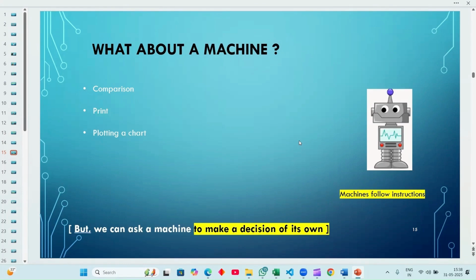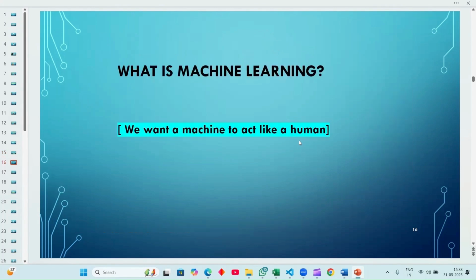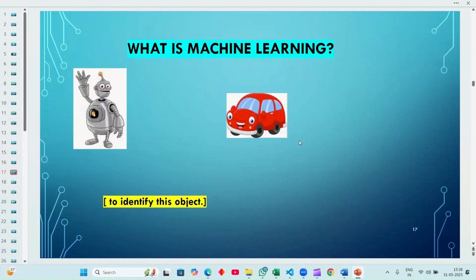And now if I ask about comparisons, plot, and chat, we cannot ask a machine like that to make a decision of its own. Okay, we want to assign the inputs. Okay, what is machine learning? We want a machine to act like a human. Here the concept of machine learning comes in. So here we want the machine to learn.